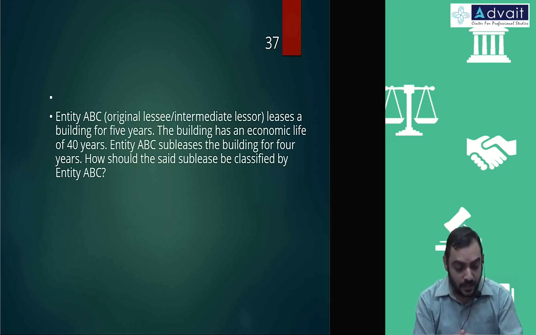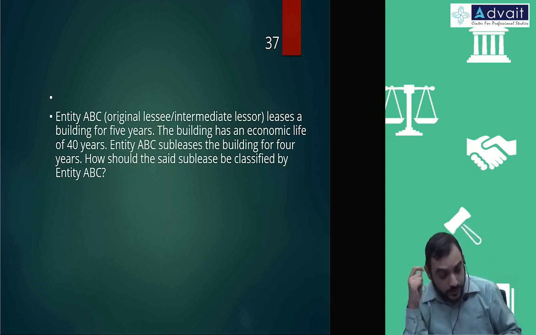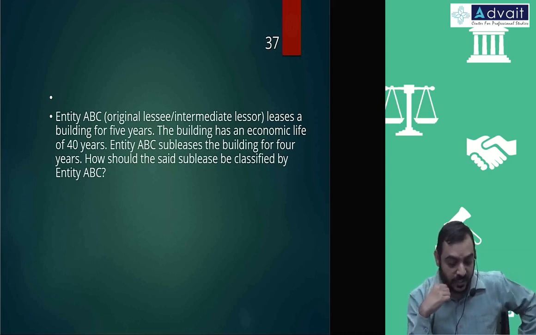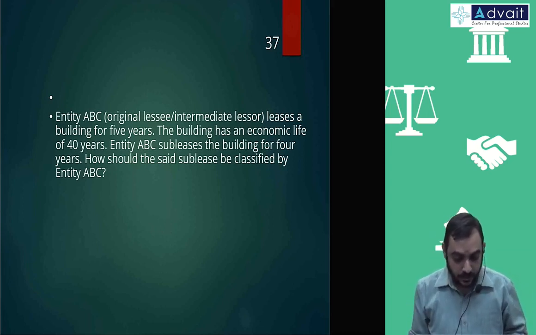37. Entity ABC, original lessee, intermediate lessor. That special person, a double acting person, leases a building for 5 years. The building has an economic life of 40 years. ABC subleases the building for 4 years. How should the said lease be classified by entity ABC?